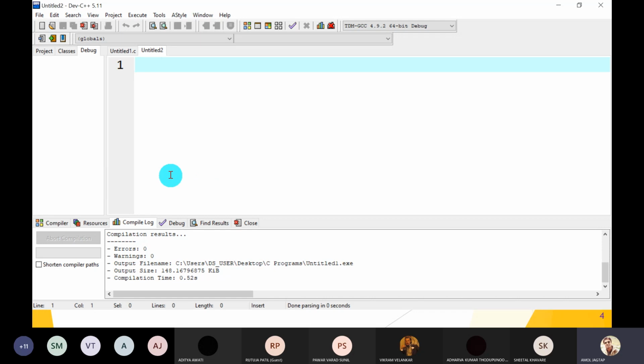All these options are available together, integrated into this software. So it is called IDE, Integrated Development Environment.